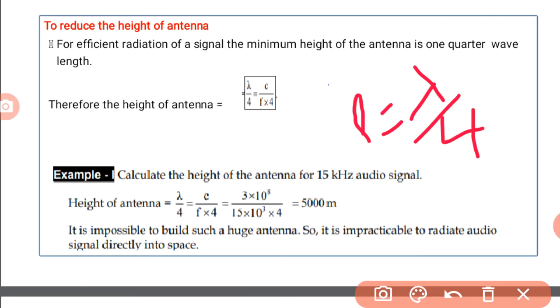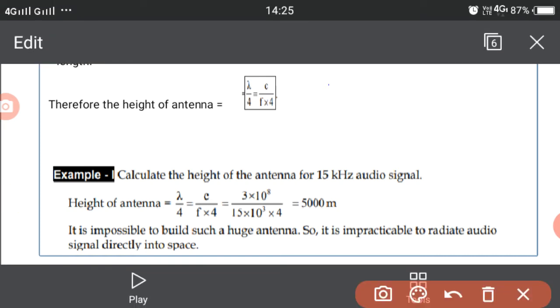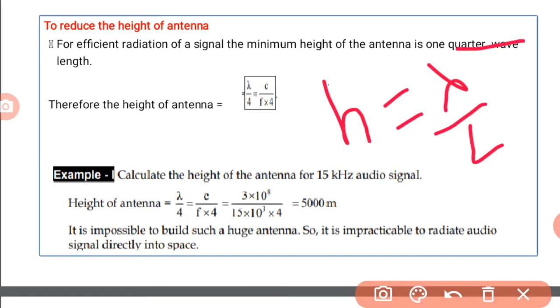Therefore the height of the antenna h is equal to 1/4 wavelength, that is lambda by 4. 1 by 4 means quarter. So h is equal to lambda by 4.